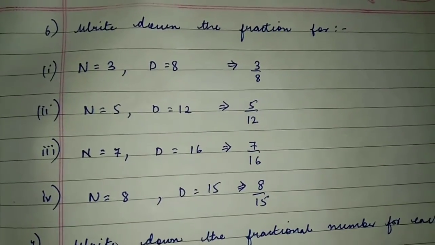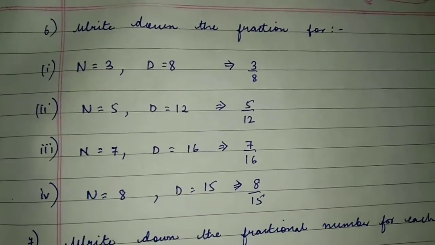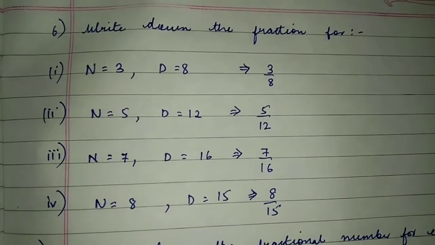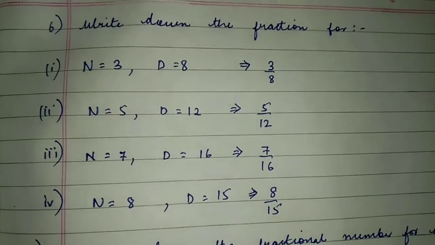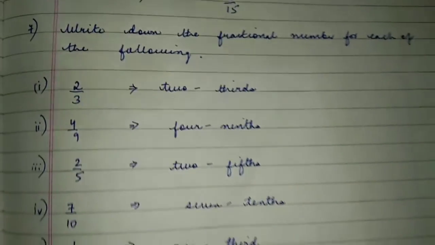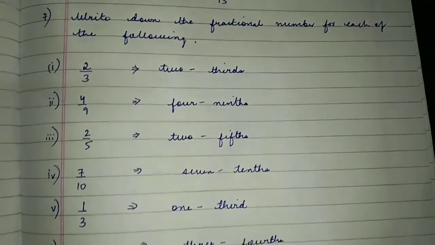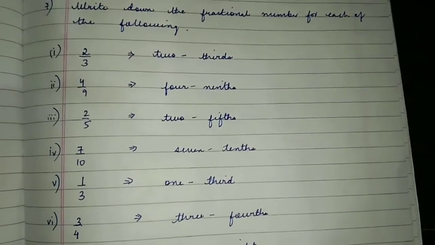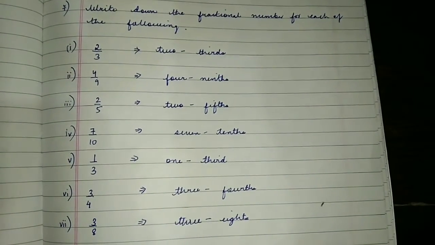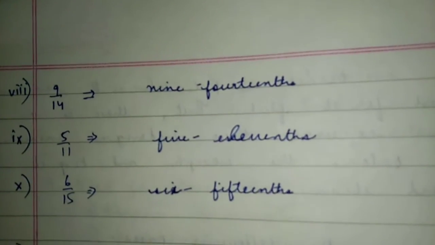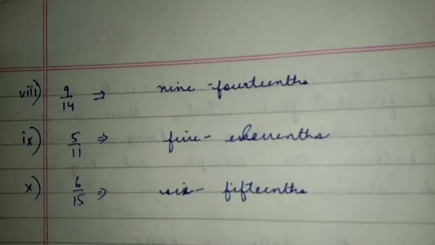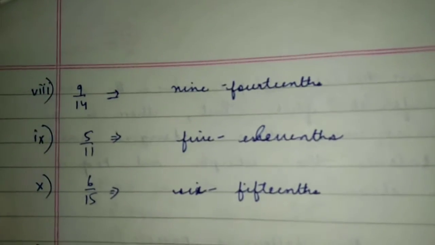So question number 6 and 7 both are very easy. In this, numerator and denominator are given and you just have to write the fraction like this. You can see it here. And in question number 7 the fraction is given and you have to write its name. You can have a look over here like this. And this is the remaining part. Now these two questions were very easy and now we are going to discuss the next question.